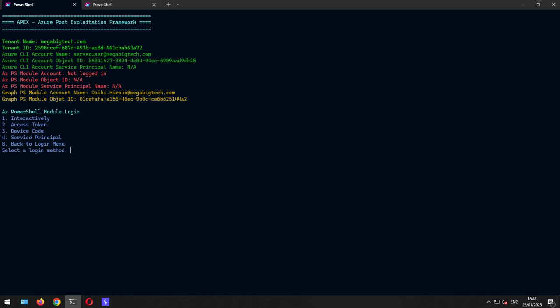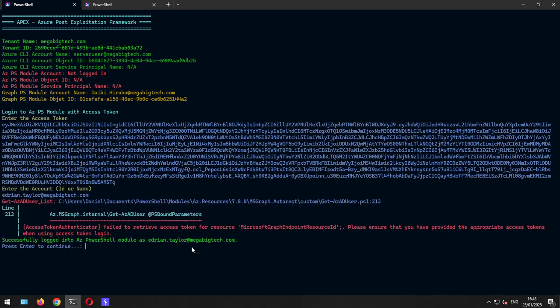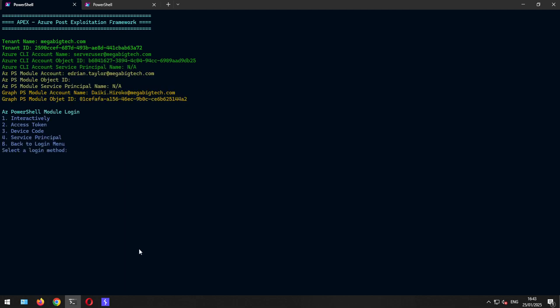So let's cancel this. And instead we say, hey, please use an access token. Just copy the access token that we just got. Then it just wants us to have the username that we want to connect to. And voila, we are now logged in as Adrian to the Azure PowerShell module, effectively bypassing MFA.